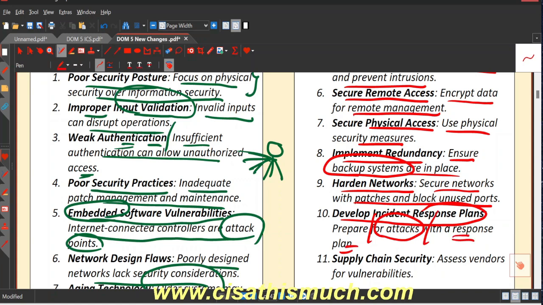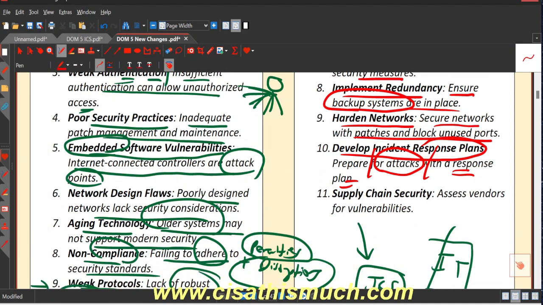You need to prepare with the incident response plan. If tomorrow some incident happens, what will be your incident response plan? You need to define the roles and responsibilities. You need to have a separate team for it, who will be looking into these incident response plans, right? So whatever we have discussed in domain number 4, all those things are applicable here as well.